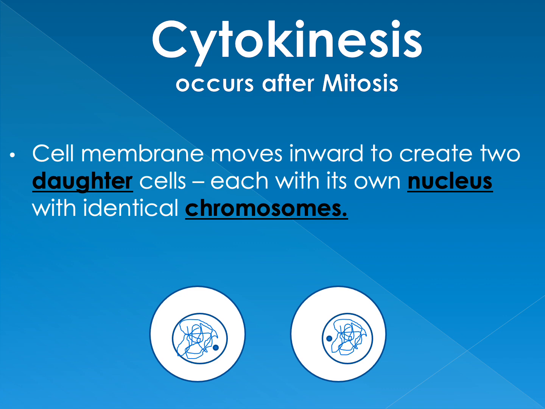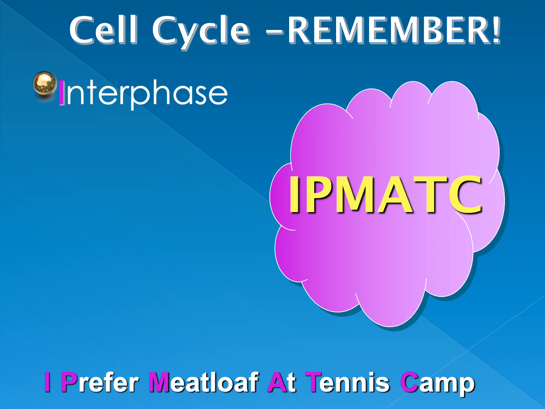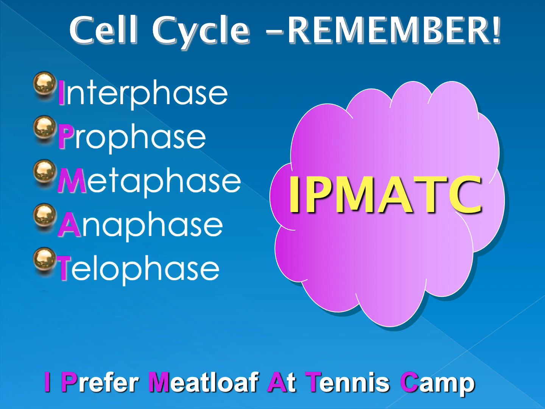Cytokinesis occurs after mitosis. It is also the end of the cell cycle. The cell membrane moves inward to create two daughter cells, each with its own nucleus with identical chromosomes. This is a mnemonic device to help you with the cell cycle: interphase, prophase, metaphase, anaphase, telophase, cytokinesis.